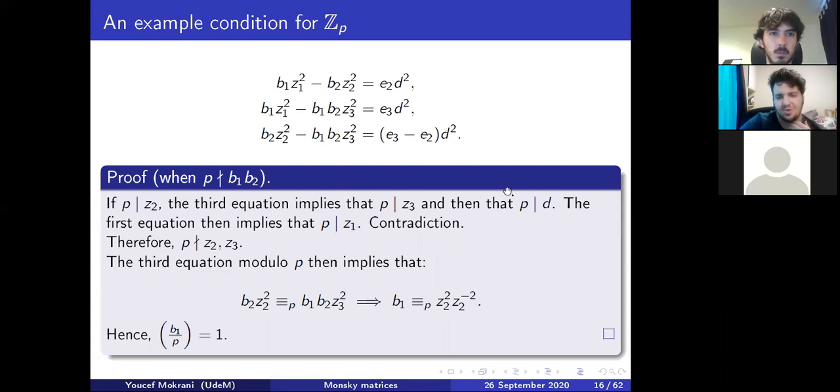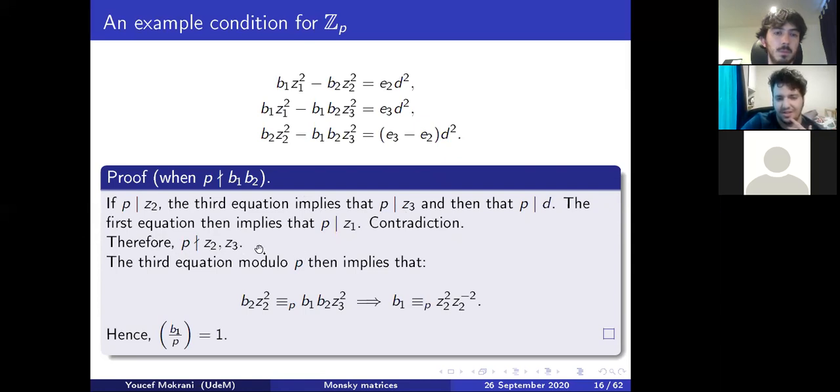Then, since we know that P divides D, we go back to the first equation. P squared divides this, P squared divides that. So automatically P needs to divide B1 Z1 squared, but P does not divide B1, so P divides Z1. But remember, we said in the solution that the GCD of Z1, Z2, Z3, and D is 1, which means that we have a contradiction. Therefore, P does not divide Z2, Z3.